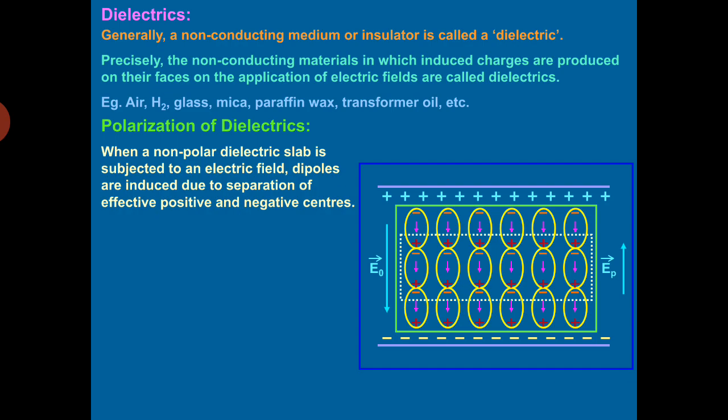These are the induced charges, induced surface charge densities, you can say. The polarized dielectric, now it is equivalent to two charged surfaces with induced surface charge densities plus sigma p on one side and minus sigma p on the other side.